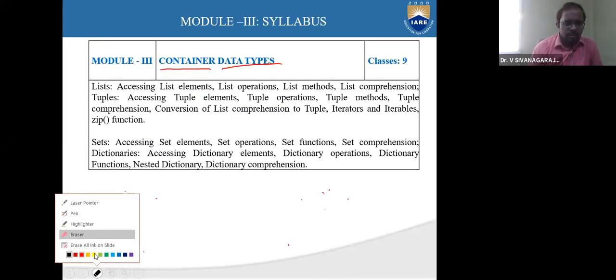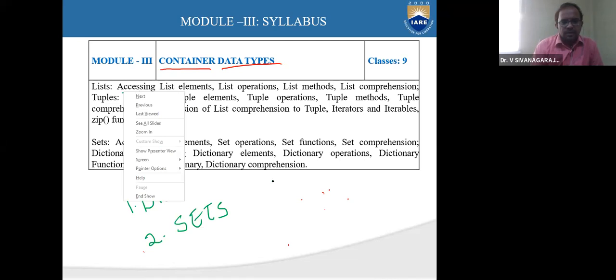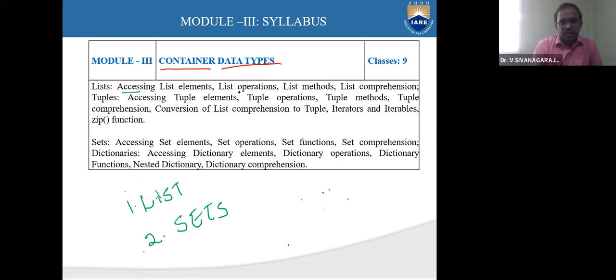That's why we call it a container data type. Now, what are the topics we are going to discuss? The key focus of this chapter is going to be only two: one is list and the other one is sets. In list, we are going to discuss how to access the elements in the list, and what are the various types of operations one can perform over the list.